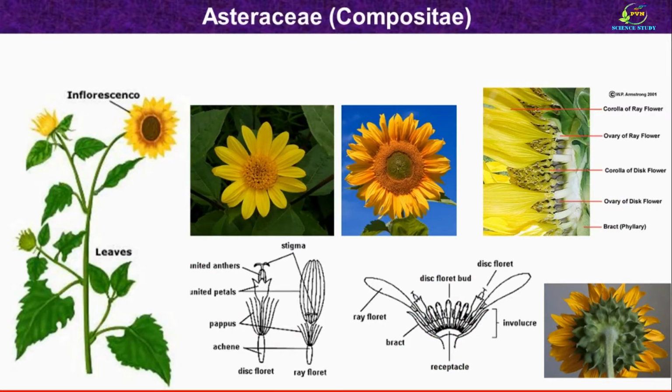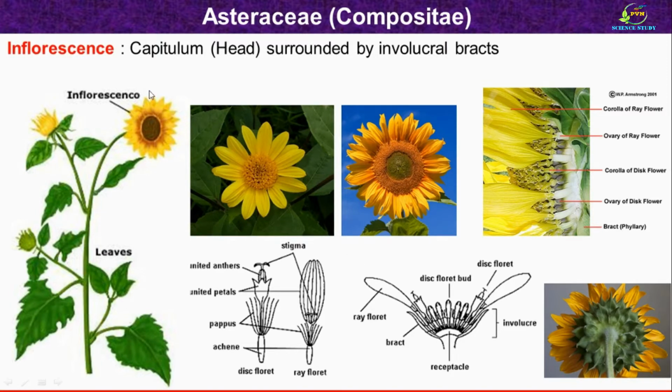Then let us study the floral characters. These are some of the photographs which are explaining inflorescence as well as the flowers of Asteraceae family. First we will see the inflorescence. The inflorescence is very specific, as I have already told you. The inflorescence is known as capitulum or head inflorescence.